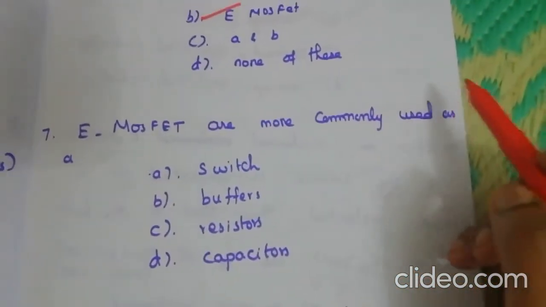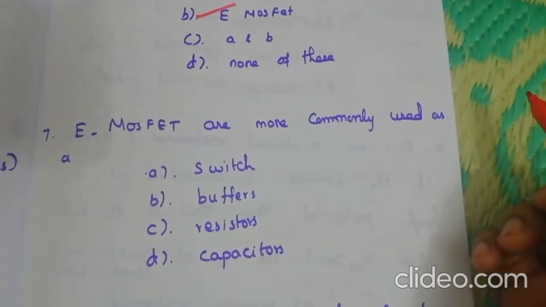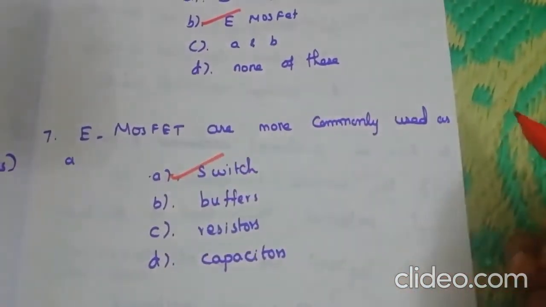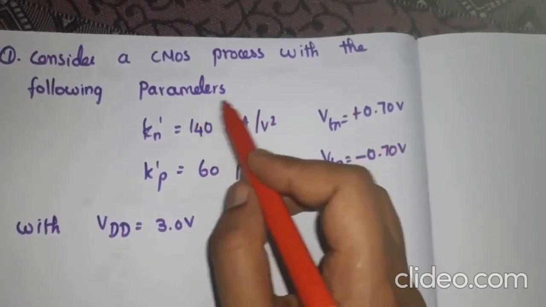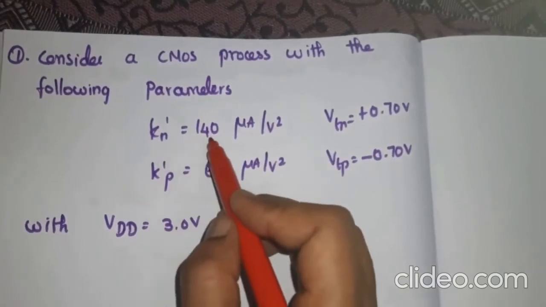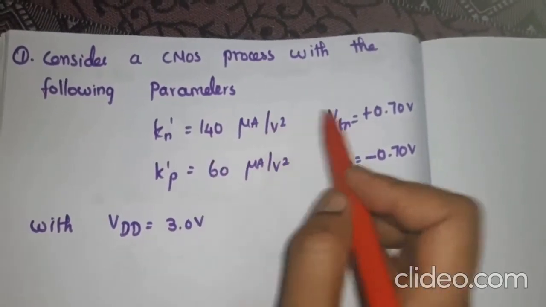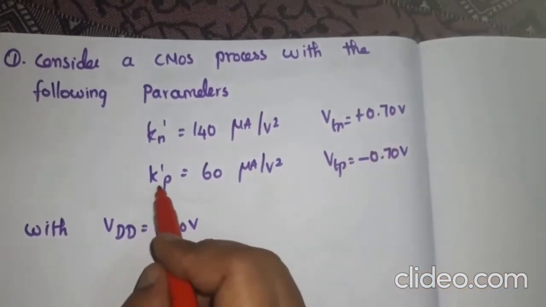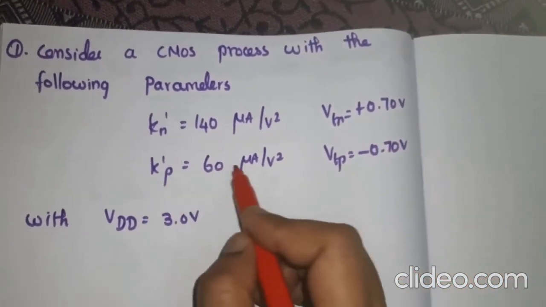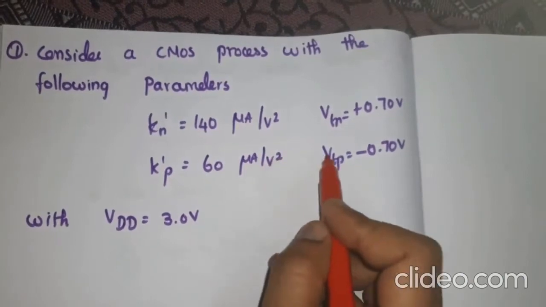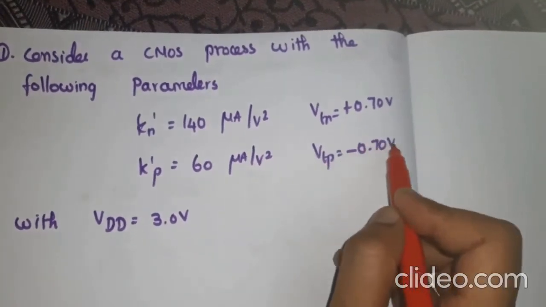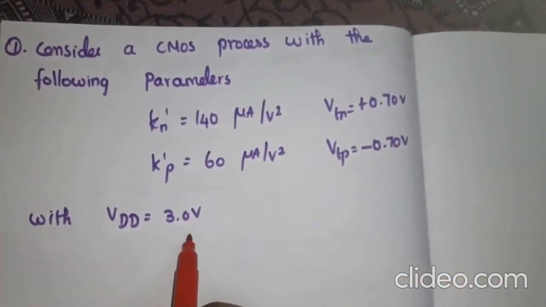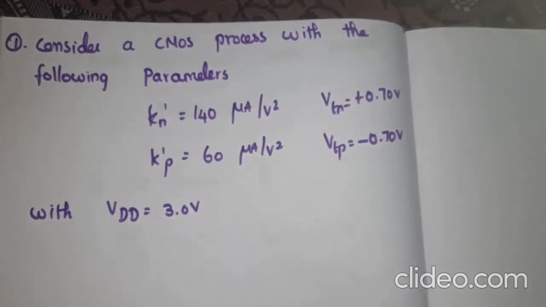Next question, E-MOSFETs are more commonly used as a switch. So consider a CMOS process with the following parameters. Kn dash is equal to 140 microamps per volt square. Vtn is equal to plus 0.7 volt. And Kp dash is equal to 60 microamps per volt square. And Vtp is equal to minus 0.7 volt, with Vdd equal to 3 volt.